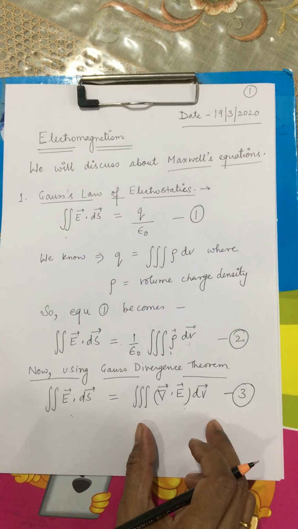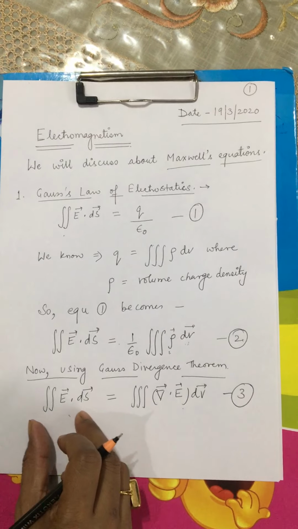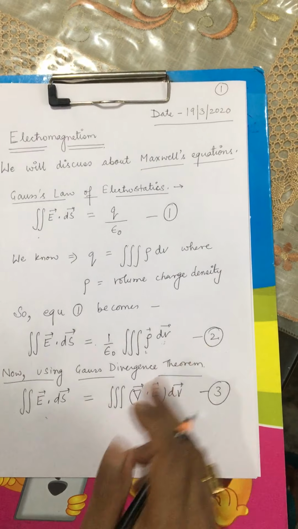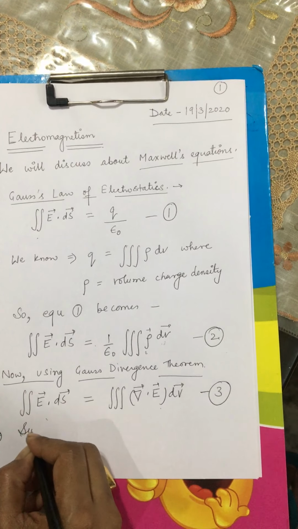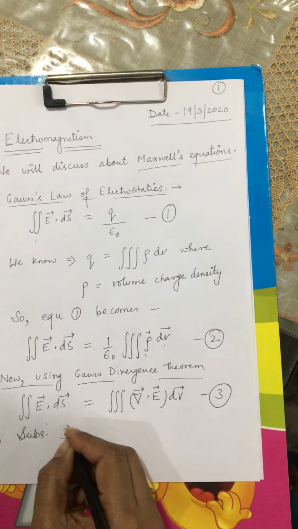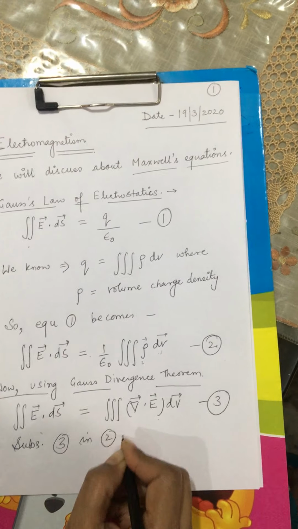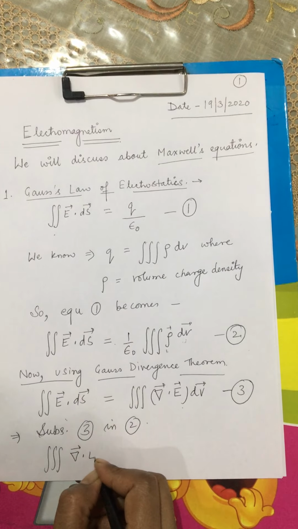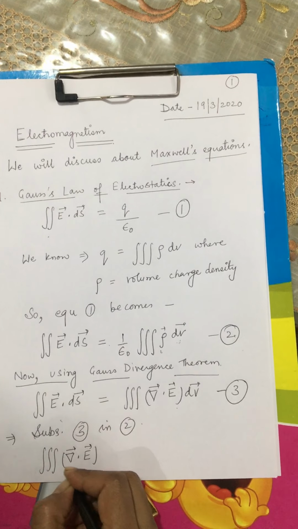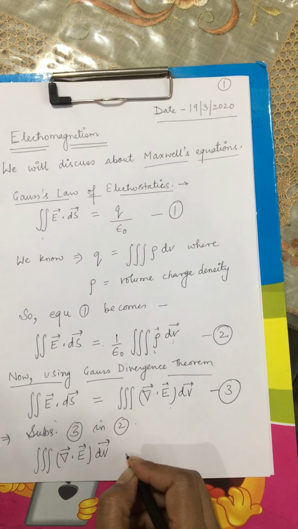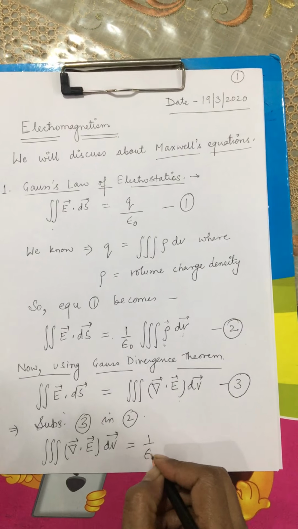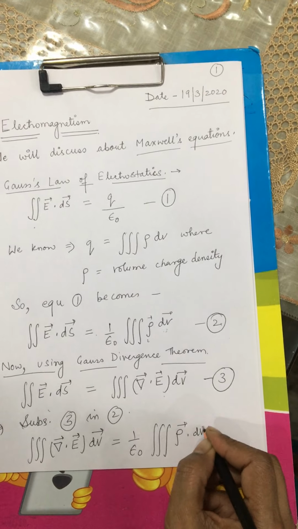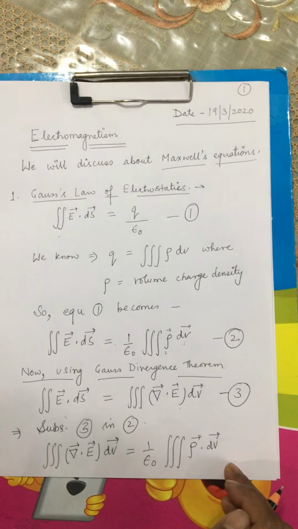If I substitute the value of E dot ds in this form back into equation 2, I get volume integral divergence of E, where E is nothing but the electric field, dV is equal to 1 by epsilon naught times volume integral rho times dV. Let's continue further.